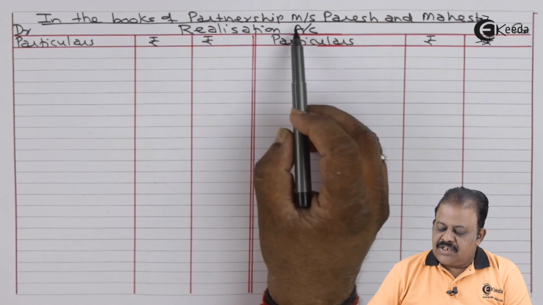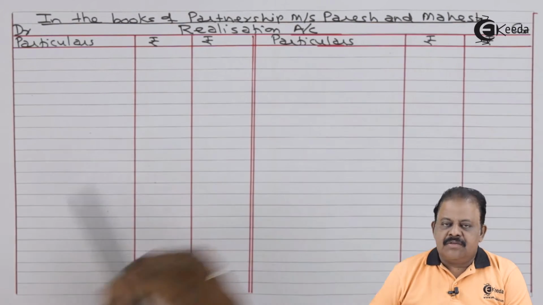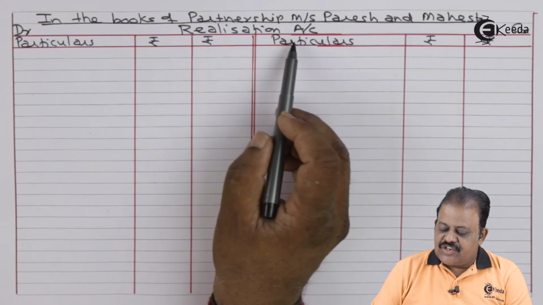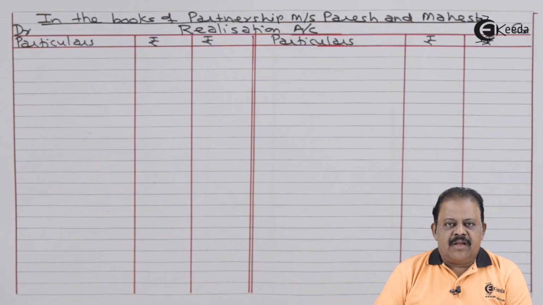In the books of the partnership, Messrs. Paresh and Mahesh, we have opened a realization account, cash bank account, partners' capital accounts, and Paresh loan account. The first step of solving the problem is called the transfer step. Under this step, we transfer each and every item of the balance sheet to various accounts. Let us start with assets.